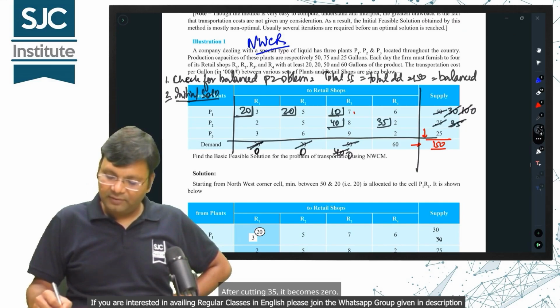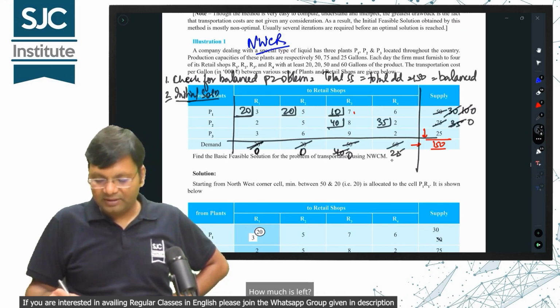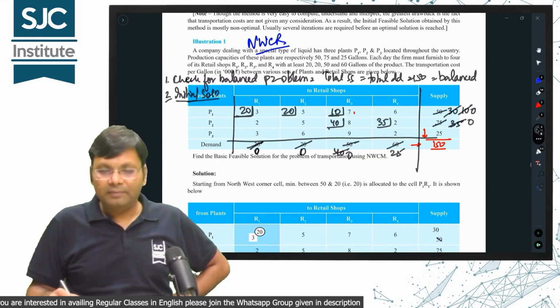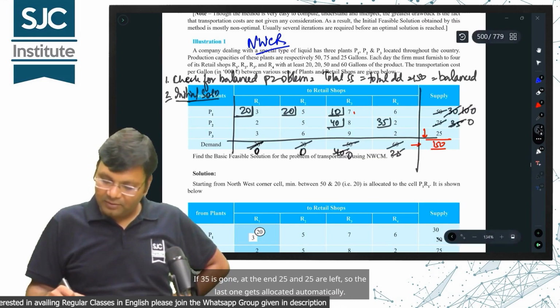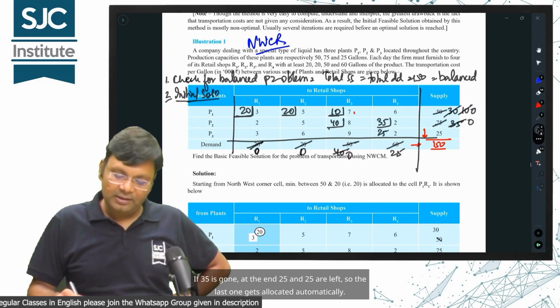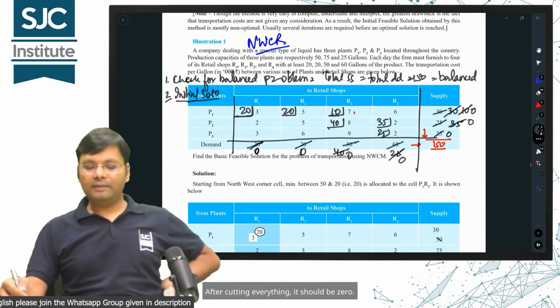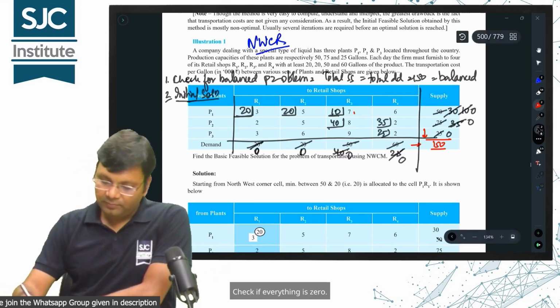After cutting 35, it becomes 0. Then 60 cuts will come to 25. How much is left? Is 25 left? If 35 is gone, at the end 25 and 25 are left, so the last one gets allocated automatically. After cutting everything, it should be 0. Check if everything is 0.